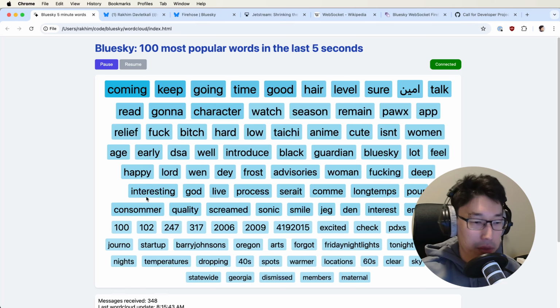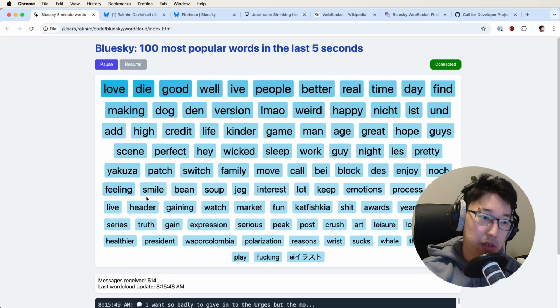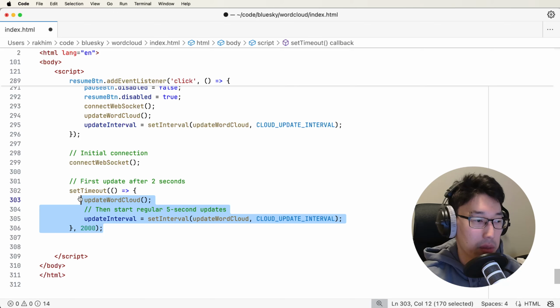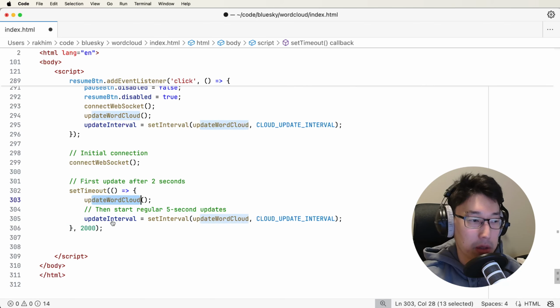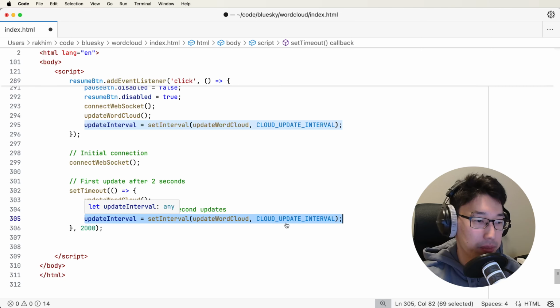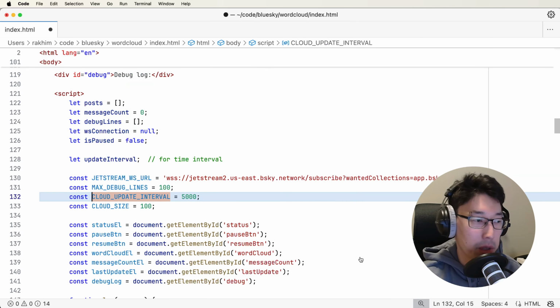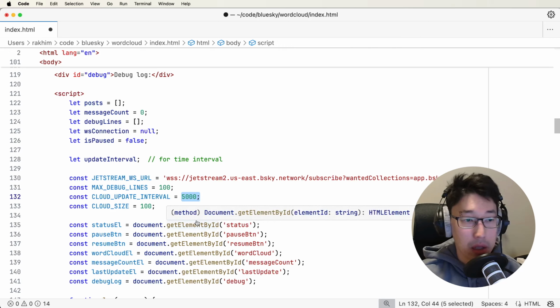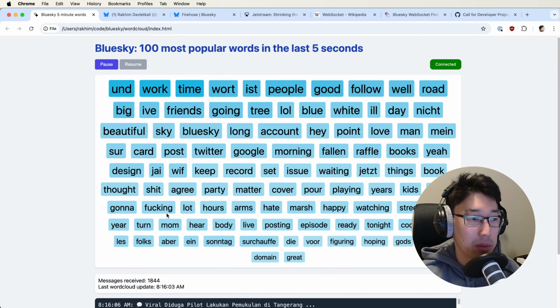But then after that, I want this to update every 5 seconds. So this is what it does. It updates after 2 seconds and then sets this interval to 5 seconds, because this cloud update interval is defined here. So that's it. And it's a nice toy.